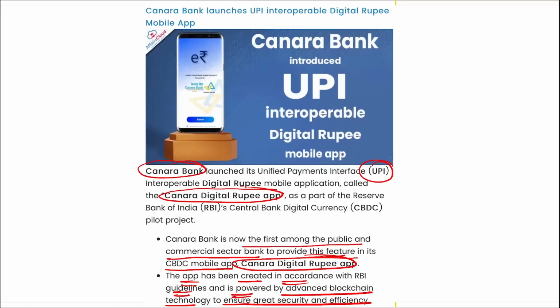Apart from this, this will enable the merchants to accept digital currency payments. In addition to UPI payments, they can use their UPI QR codes without the need for a separate onboarding process of CBDC. This app will also allow customers to experience the benefit of rapid and secure transactions using RBI's digital money.